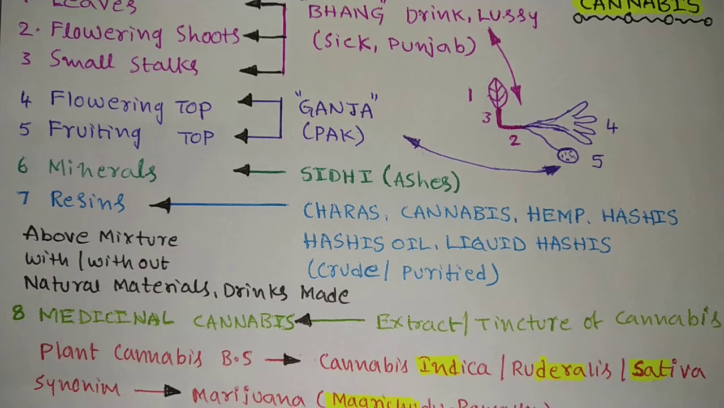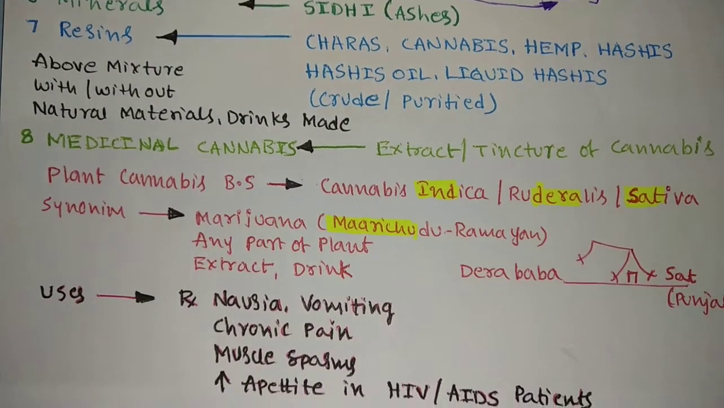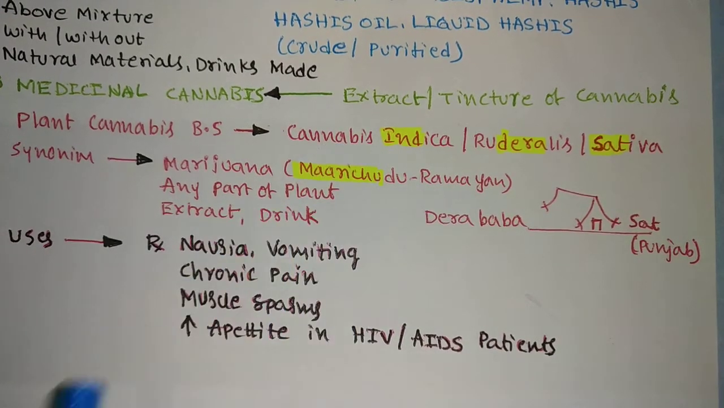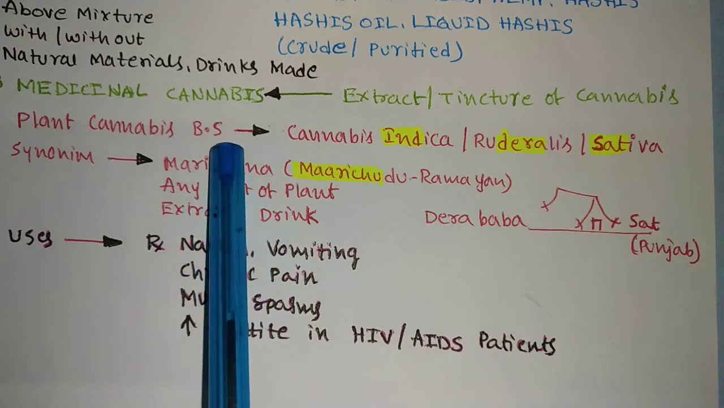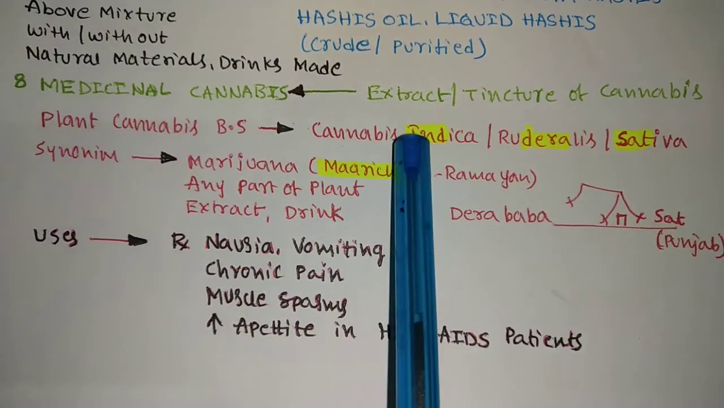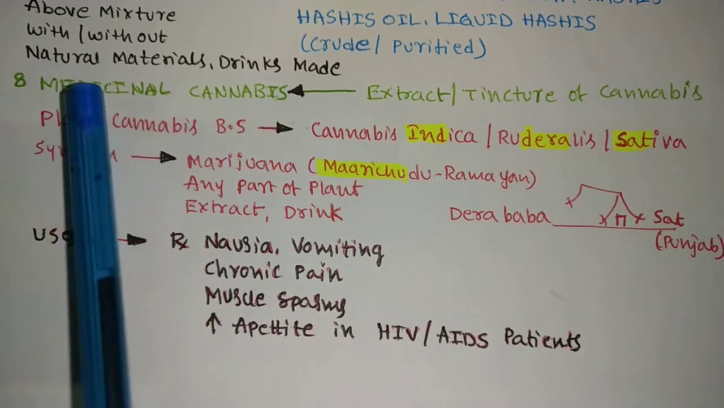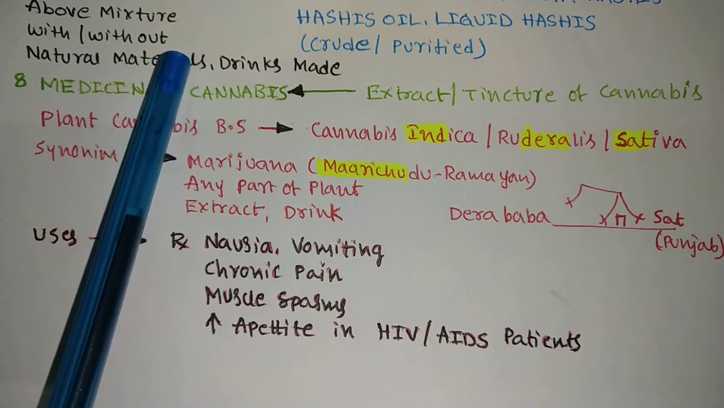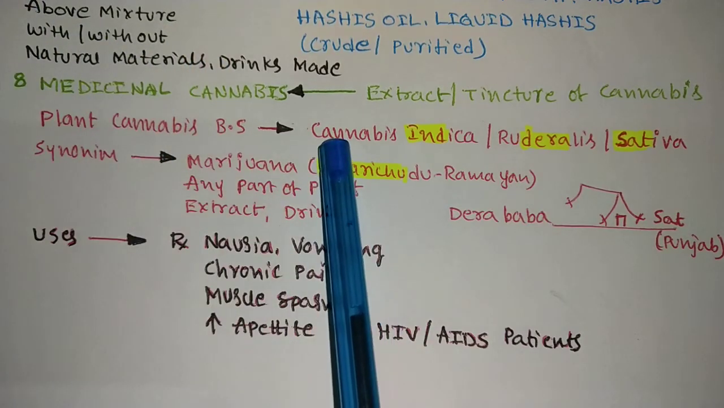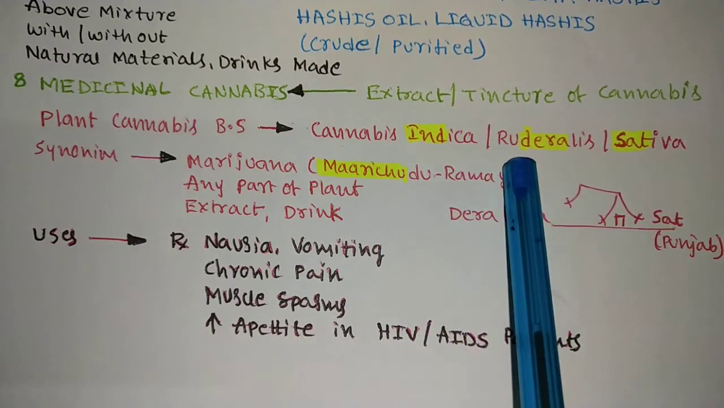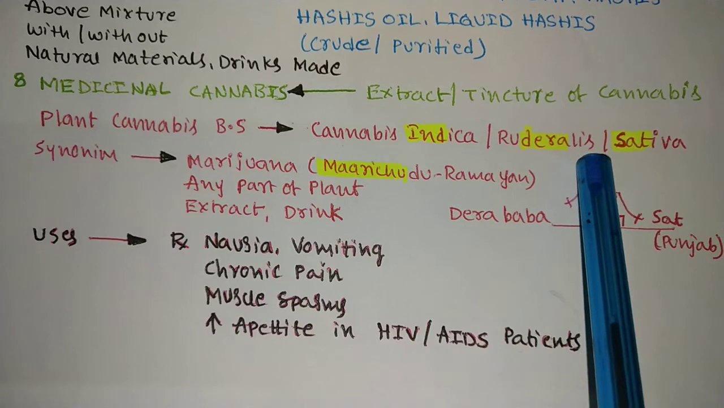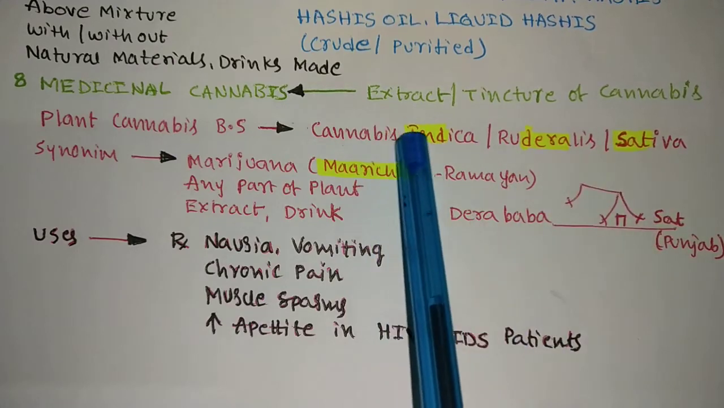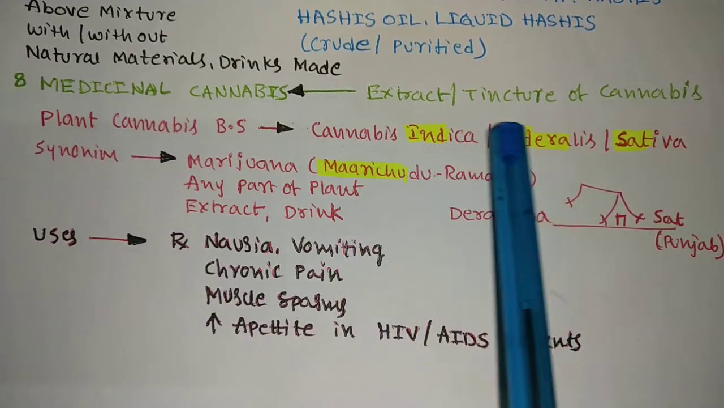Next you come to the biological source of the plant cannabis. It is Cannabis indica. What is the biological source? We know the above mixture, with or without natural materials or drinks, is made up of all the above parts of Cannabis indica, Cannabis ruderalis. See the spelling, ruderalis, and sativa. Cannabis indica, Cannabis ruderalis, Cannabis sativa.